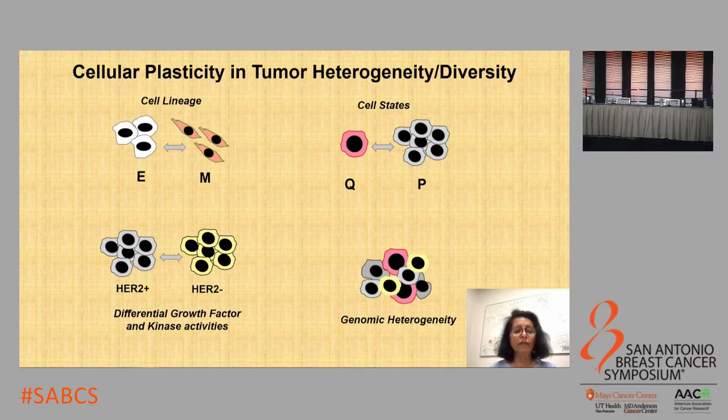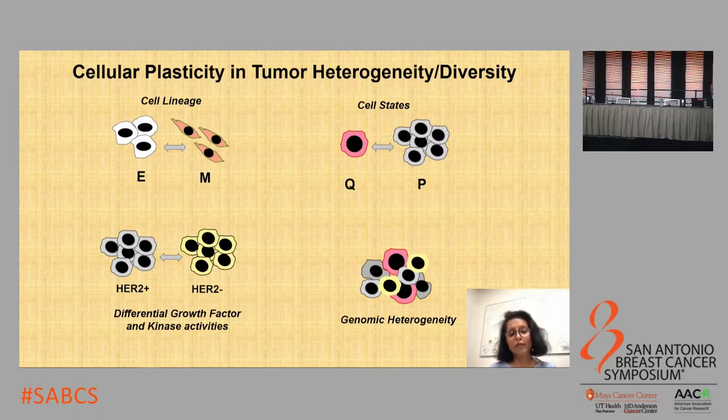In fact, in our CTC cultures established from metastatic breast cancer patients having received multiple courses of therapies, we found that there were HER2 positive cells coexisting with HER2 negative tumor cell populations. This was not due to HER2 amplification, and these populations had very different properties. They had different tumorigenic properties and different drug sensitivity profiles.